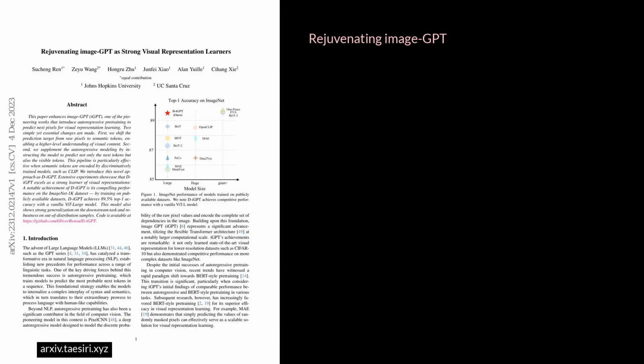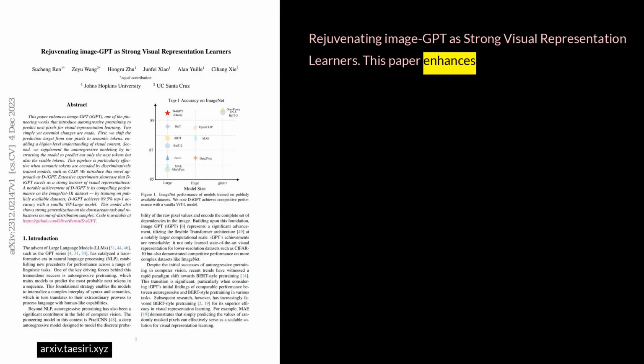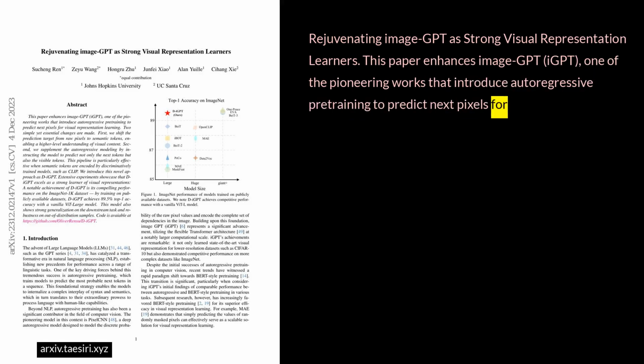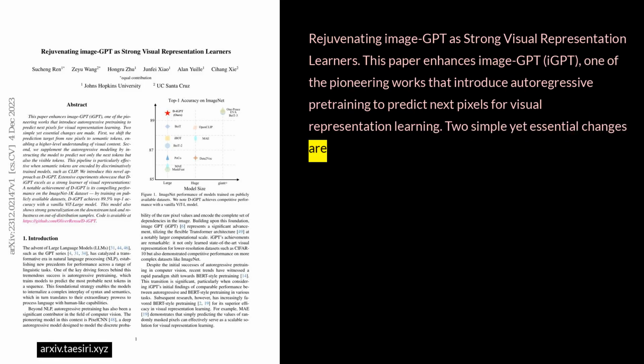Rejuvenating image-GPT as strong visual representation learners. This paper enhances image-GPT, iGPT, one of the pioneering works that introduce auto-regressive pre-training to predict next pixels for visual representation learning. Two simple yet essential changes are made.